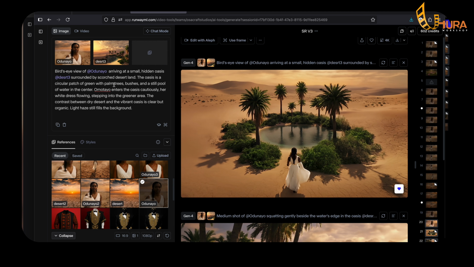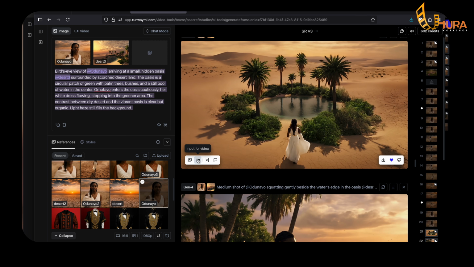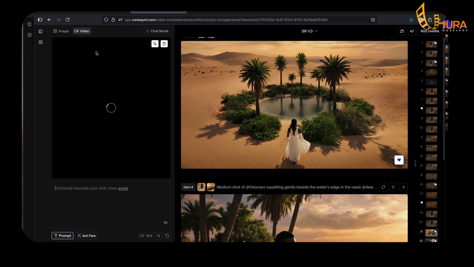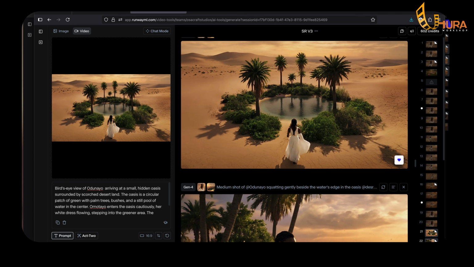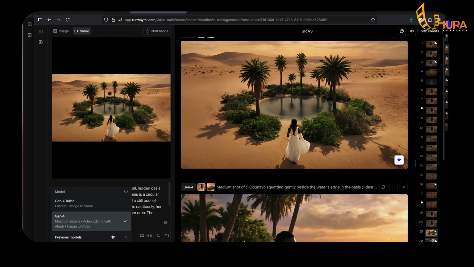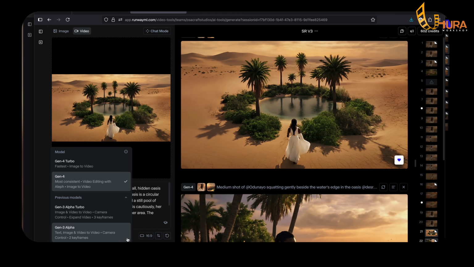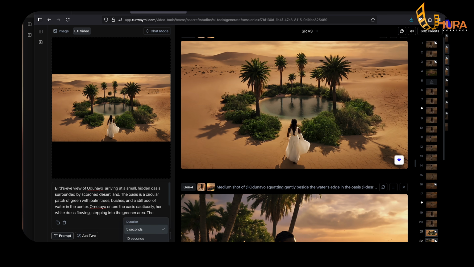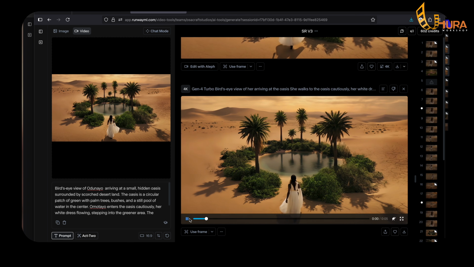I generated an image first of all. With this image, what did I do? When you click input for video, it takes you to the video tab. Down here, you have different models. The latest model with Runway is Gen 4. Down here, you see we have previous models. So if you go back to it, you can switch to maybe Gen 3 Alpha Turbo and Gen 3 Alpha. Once you are done selecting the model you want, you can come down here and specify the duration, 5 seconds, 10 seconds. Once you are done selecting your duration, you go down here and you hit generate. As you can see, this is the video.